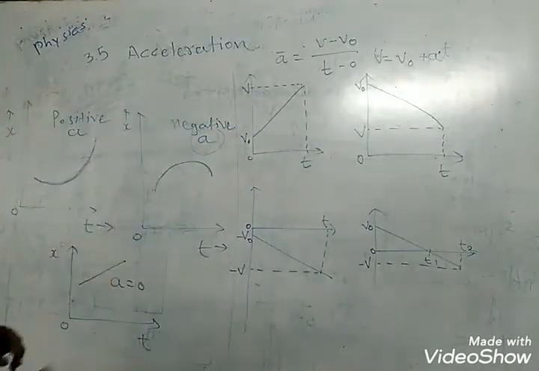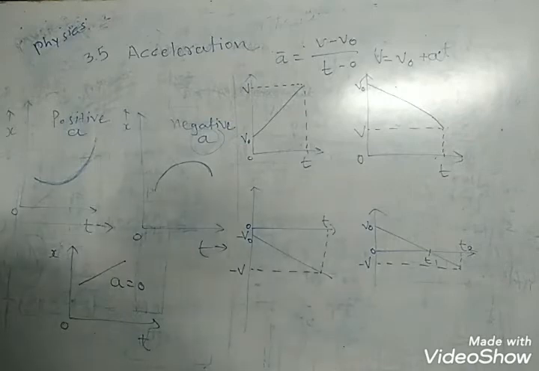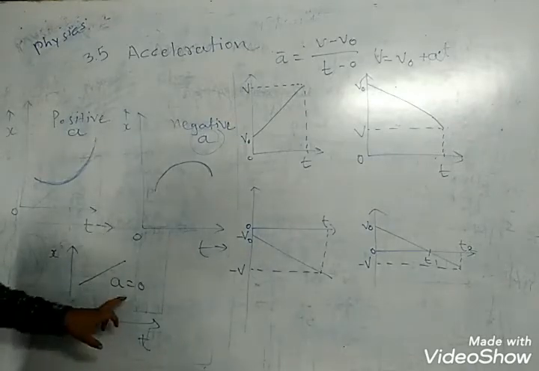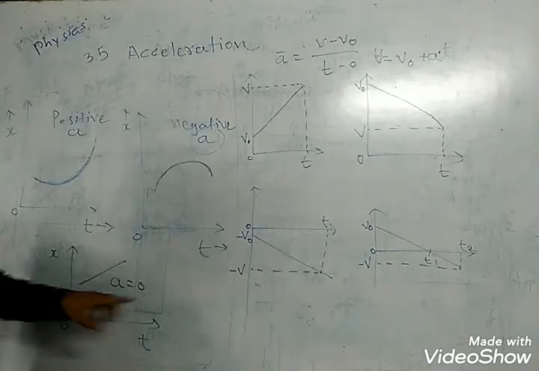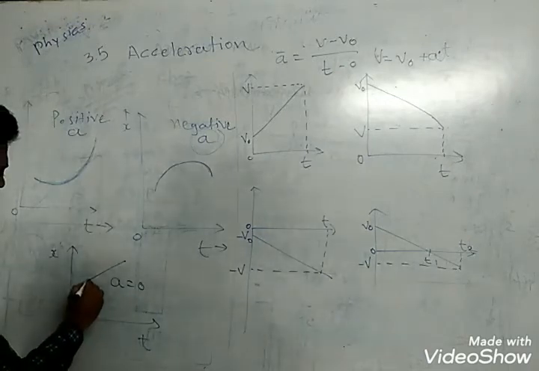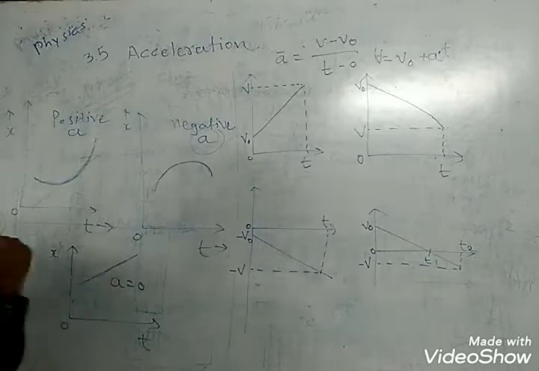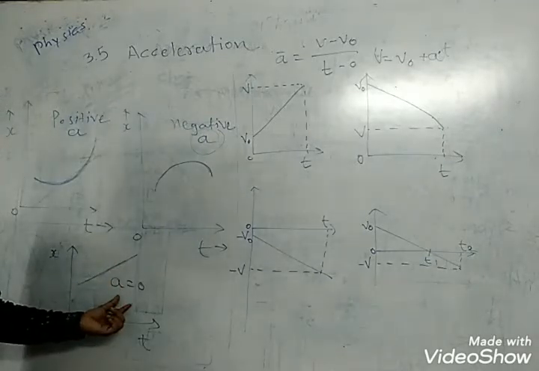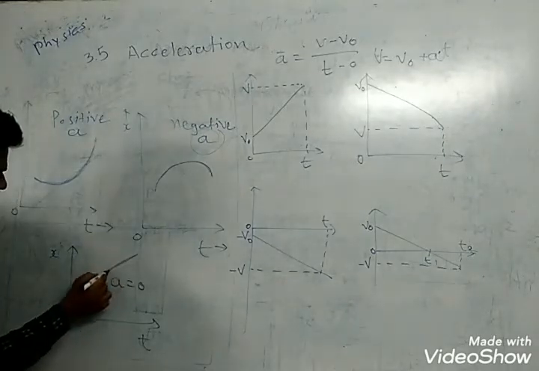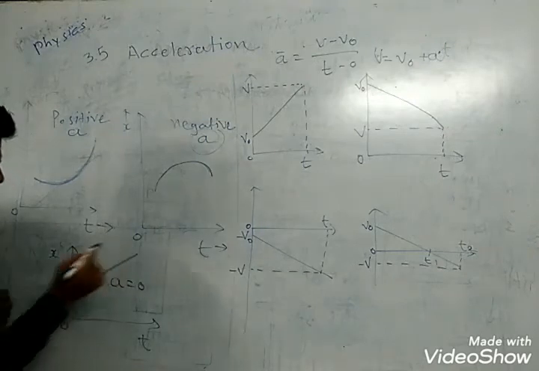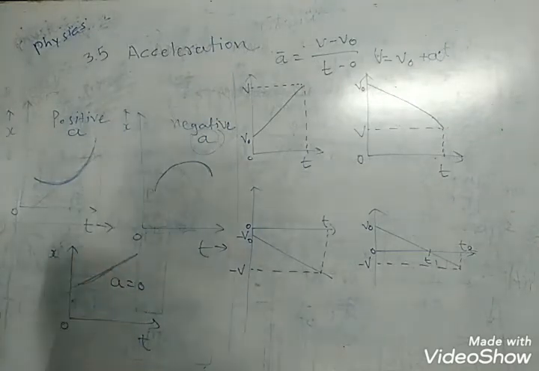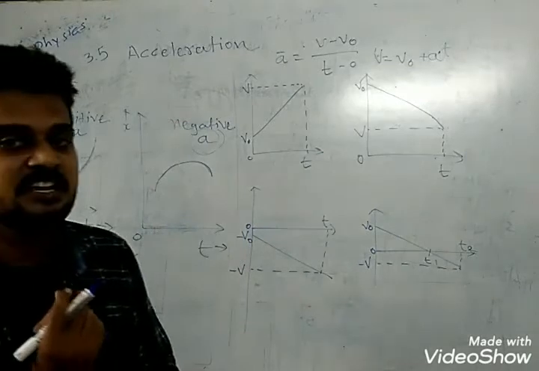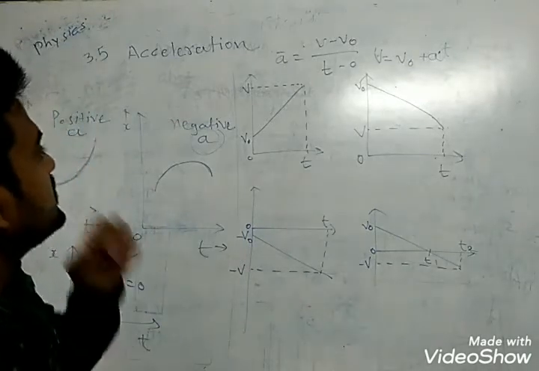And the third one, average acceleration A is equal to 0, because here we get linear displacement, meaning no change in this portion.